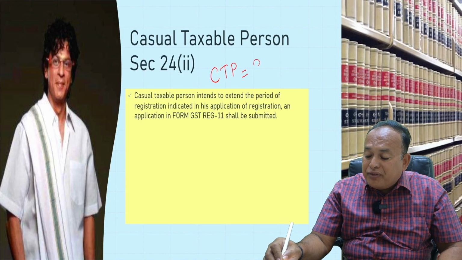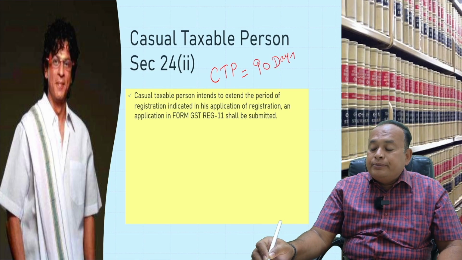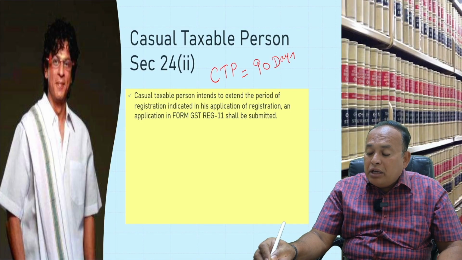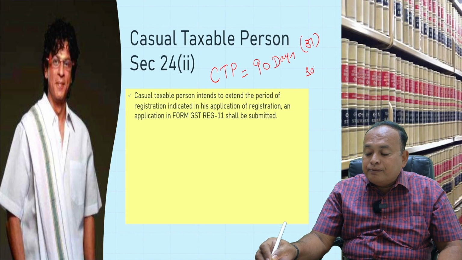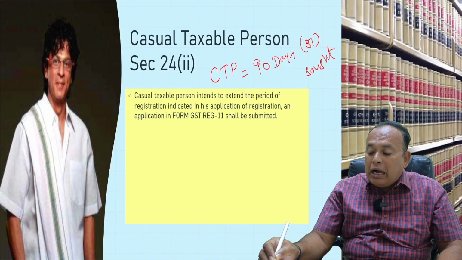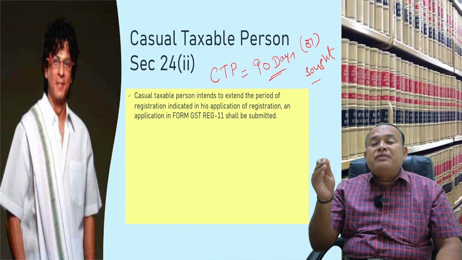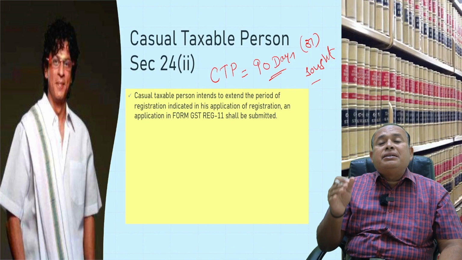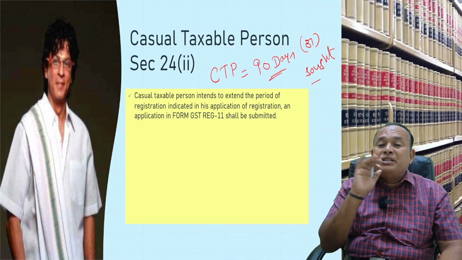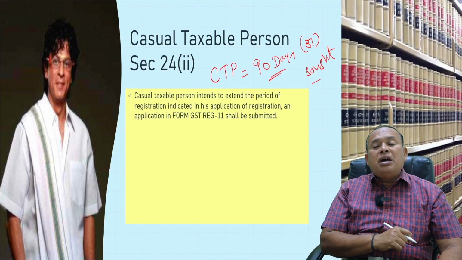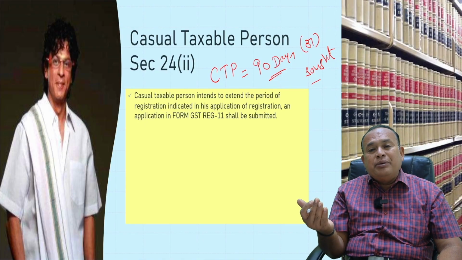For the period of 90 days from the date of registration, or the period for which you sought registration, whichever is earlier, till that time you can continue as a casual taxable person from the date of registration.